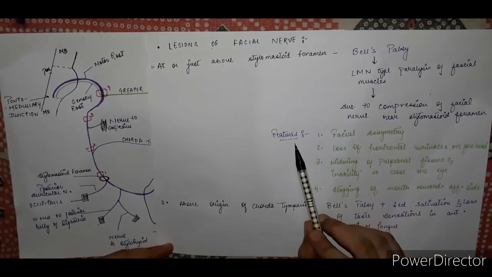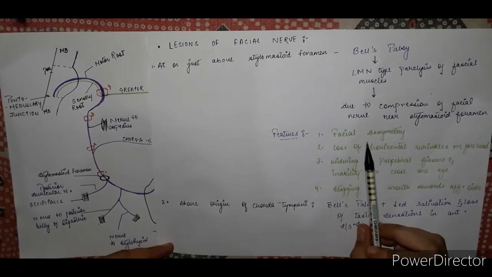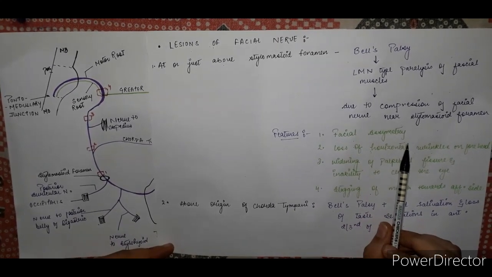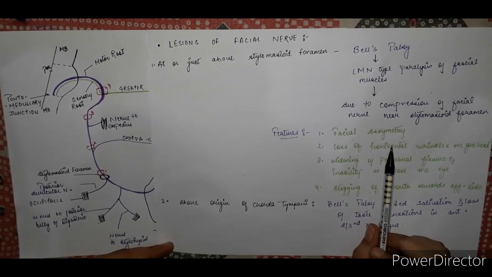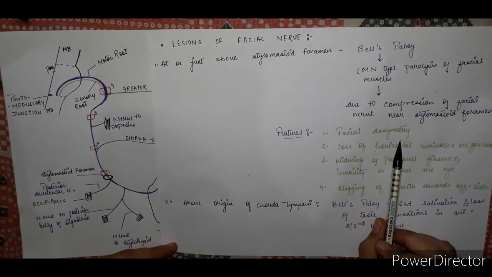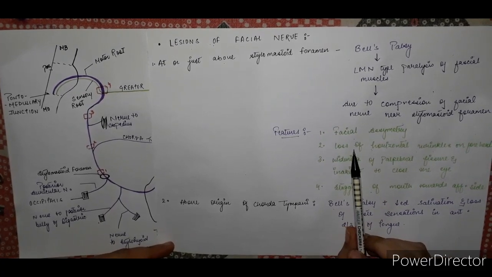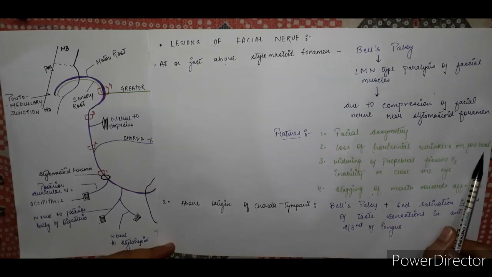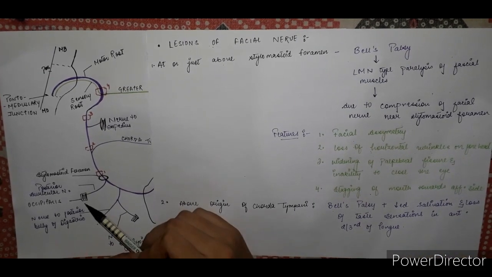Now, what are the features of Bell palsy? Firstly, facial asymmetry, which is due to unopposed action of muscles on the normal side. Second, loss of horizontal wrinkles on the forehead due to paralysis of the occipitofrontalis muscle.